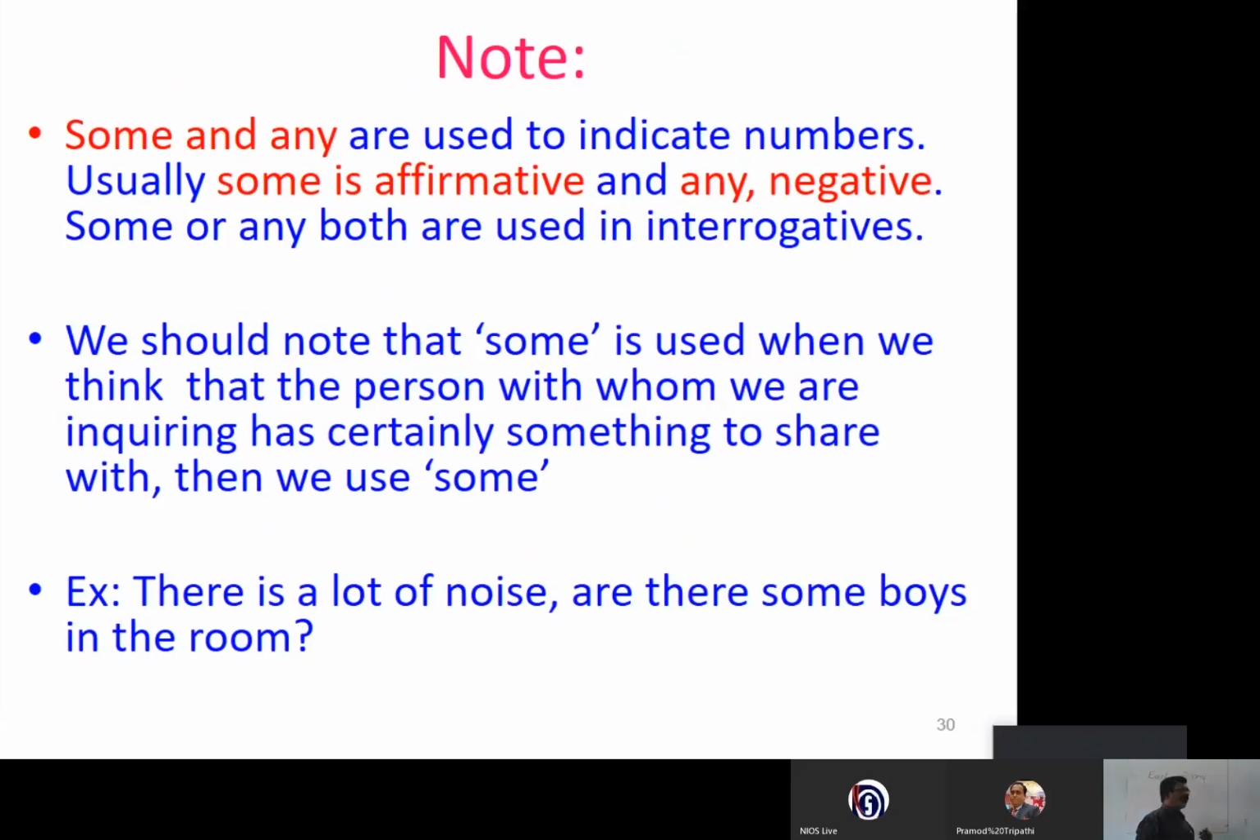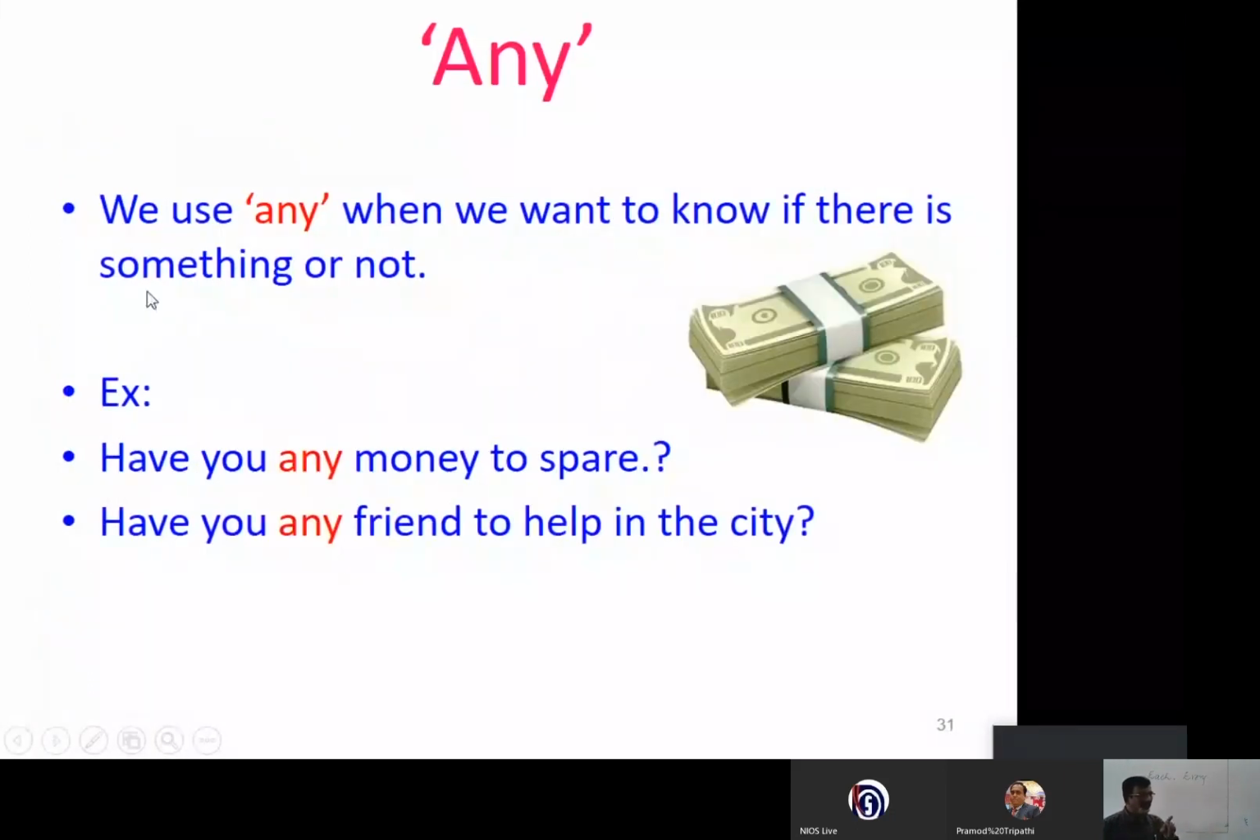So now we'll see any. We use any when we want to know if there is something or not. See, we use any, this determiner, when we want to know if there is something or not. For example, have you any money to spare? Have you any friend to help in the city? Just to know, you want to know whether this boy has got any friend. That's why, have you any friend to help in the city? You can ask just to know whether he has got some money. Have you any money to spare?